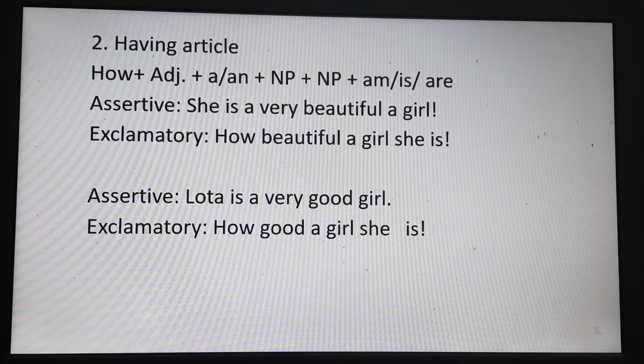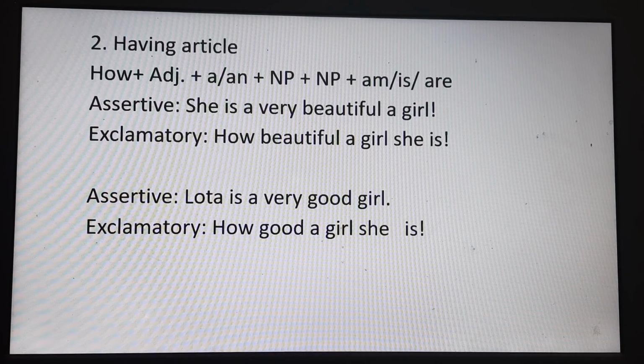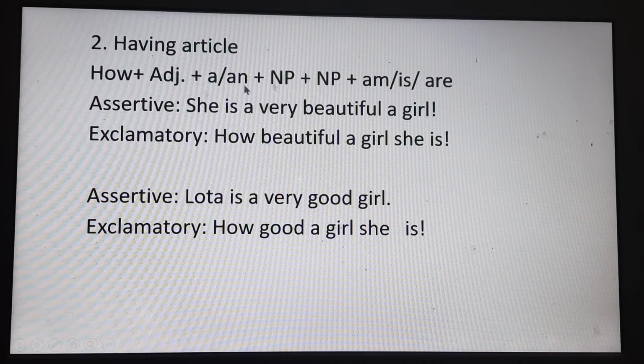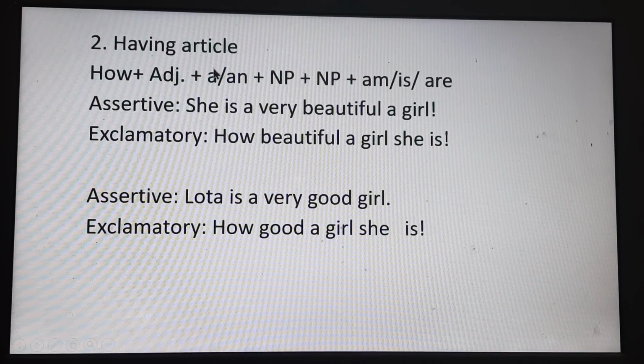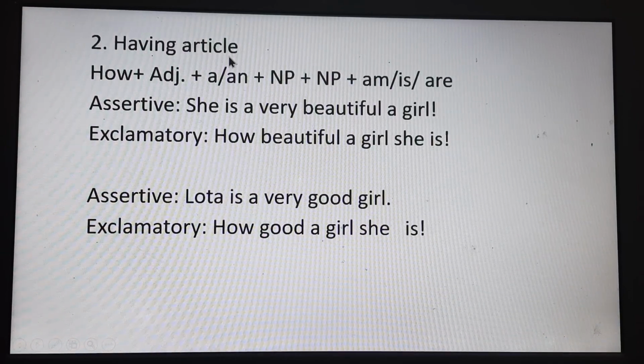So here we have another situation, that is we have to change the sentence from assertive to exclamatory, having an article. We will have a sentence and there will be an article.